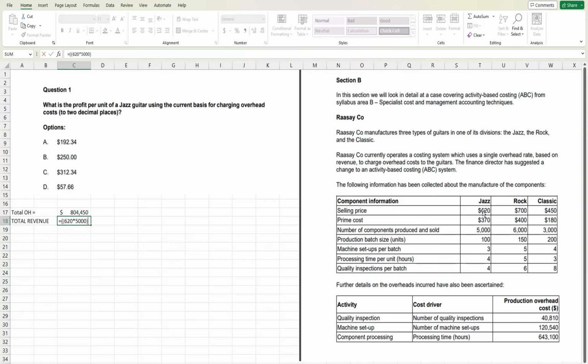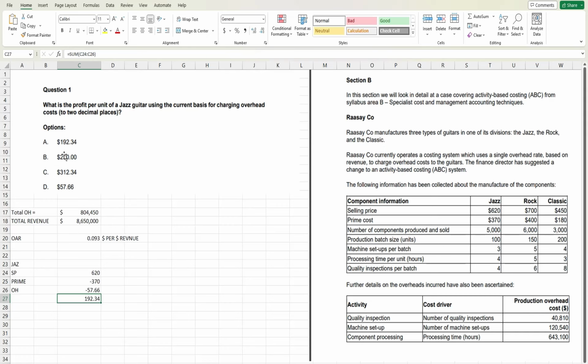Yeah. So this will give you the profit of 192.34. One more thing, the question asks in two decimal places. So we will have 0.34 after the 192. So the first option seems to be feasible, right? Doesn't it sound easy? It's obviously easy.